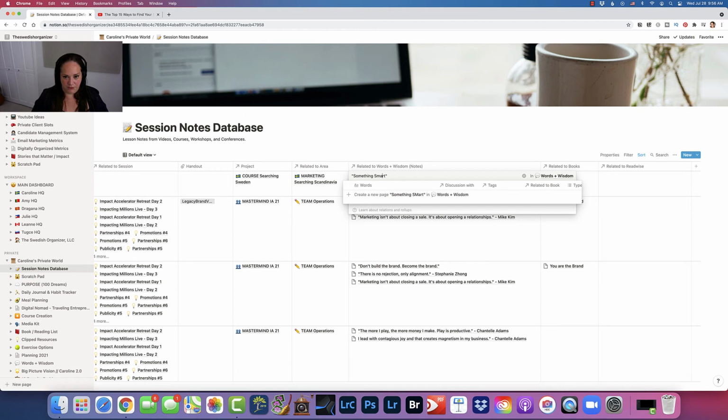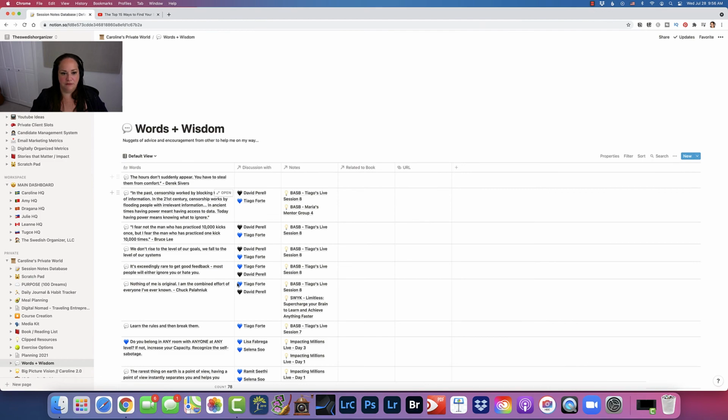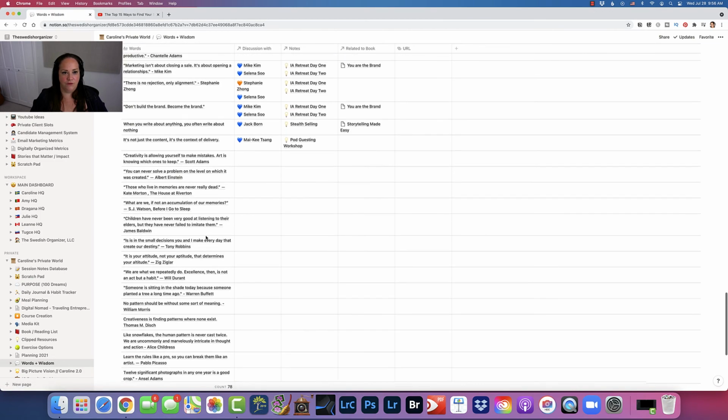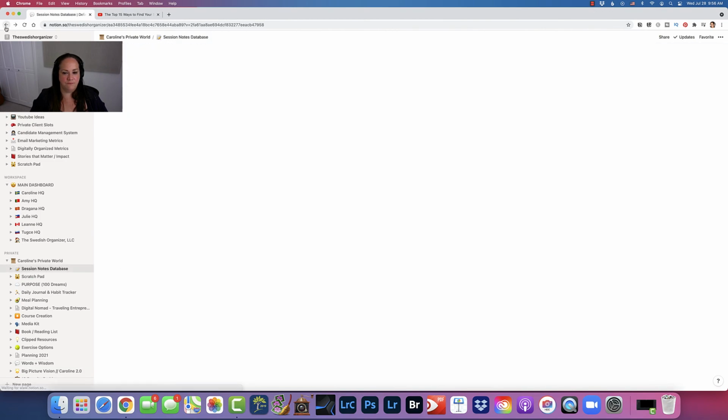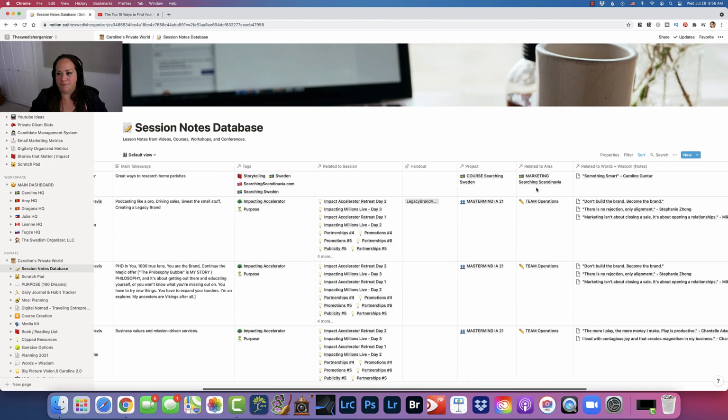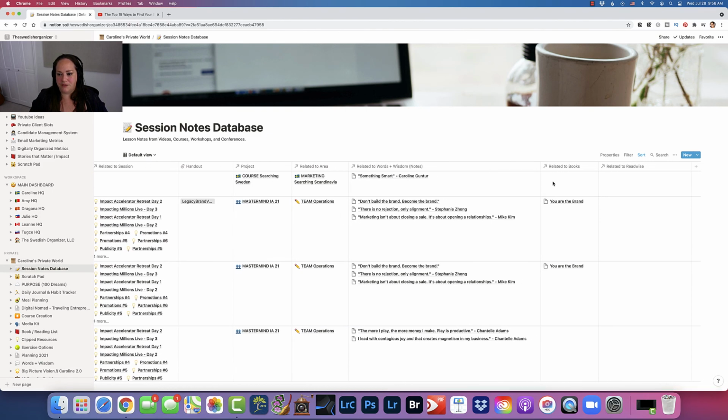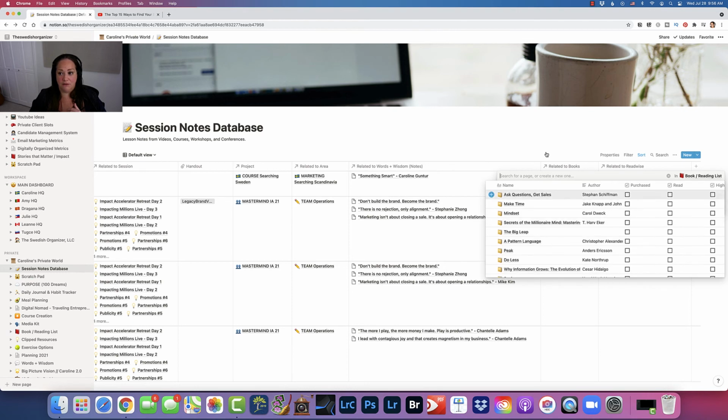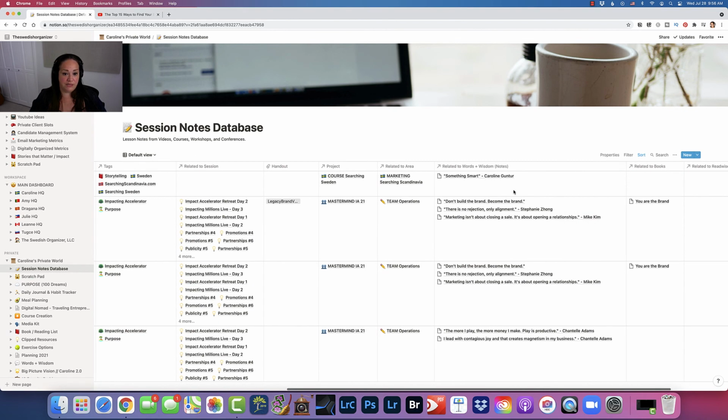oops, here we go. I would put that there, and now that's in my Words and Wisdoms quotes database, basically, right? With all the quotes that I save. Let's see. I didn't relate it to a book. Let's say if I had written a book and this was an excerpt from the book, I could relate that to the book that I'm reading right here, and Readwise as well if I was reading that book.